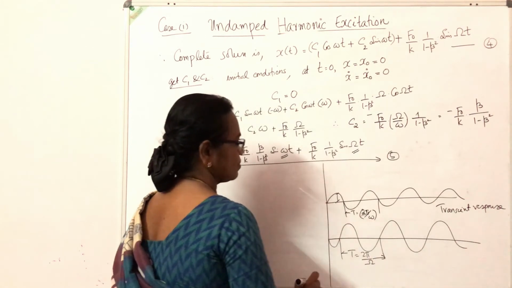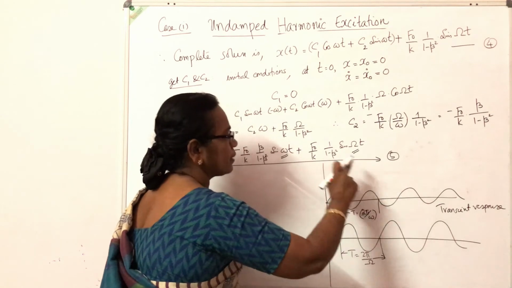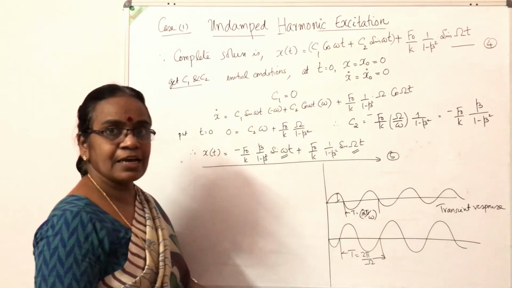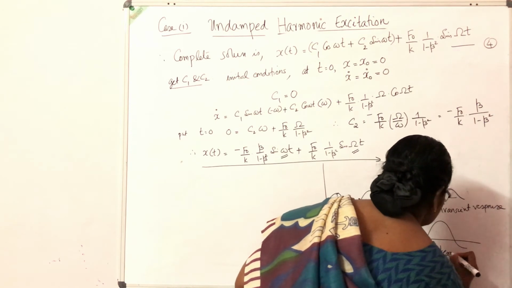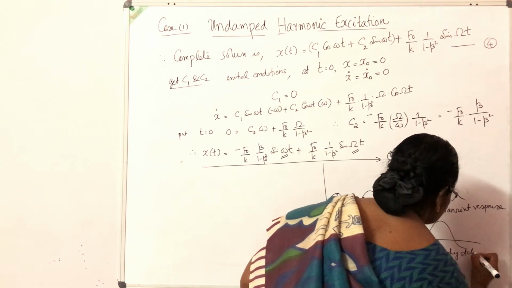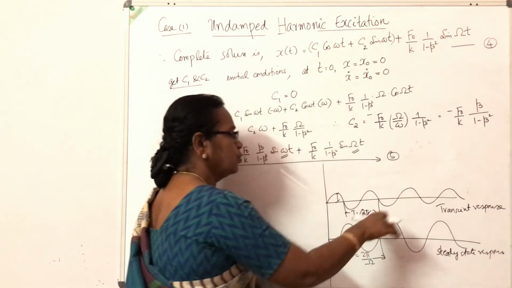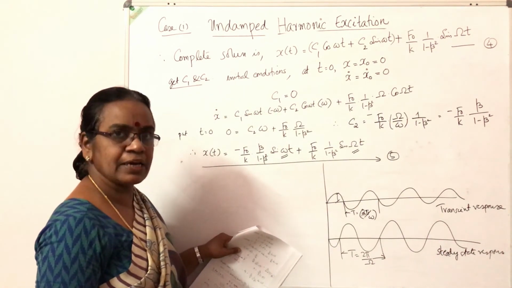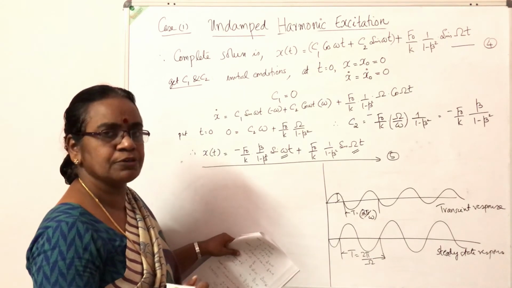Here the structure vibrates at the frequency of the exciting source. This is called the steady state response. These are two different harmonic variations with two different amplitudes, frequencies and phases.